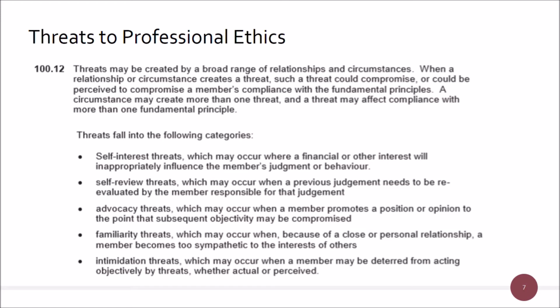Advocacy is an interesting one, and this one needs to be explained, really. You don't often see it come up, although advocacy is actually, together with intimidation, one of the two more common threats. What advocacy means is that you take up a position, and because the position you've taken up is so strong, the colloquial term would be that you've painted yourself into a corner, so that there's no real way out of it without heavily undermining your own credibility. So I'm going to give you a couple of examples here.